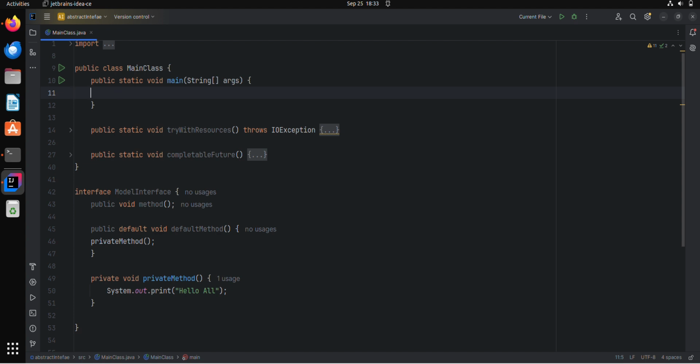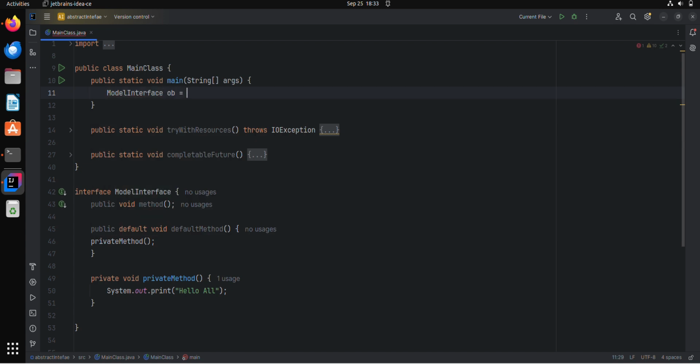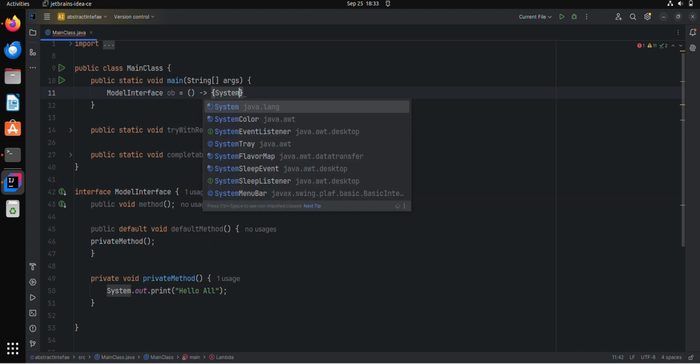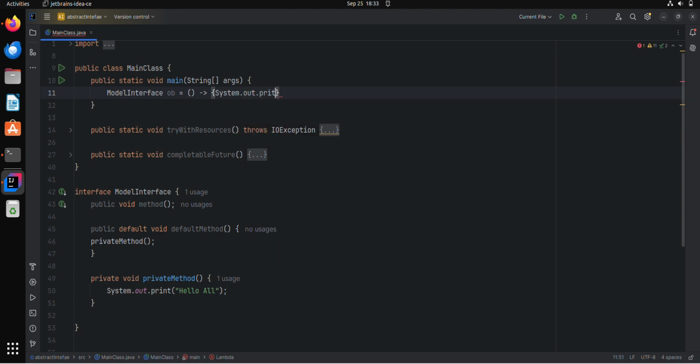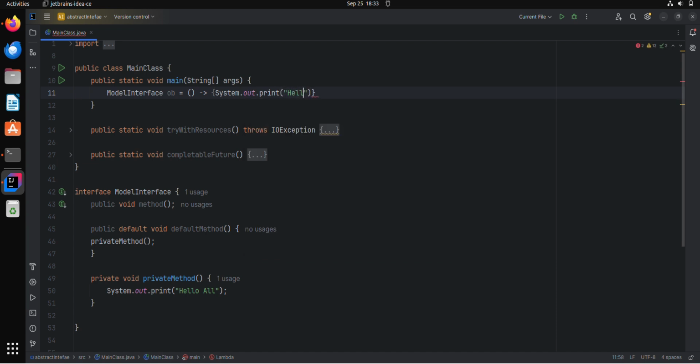So in the main method, I'm going to define this interface using a lambda expression. So a void method, and for better understanding I'm putting hello here, and in the private method I am giving only world.